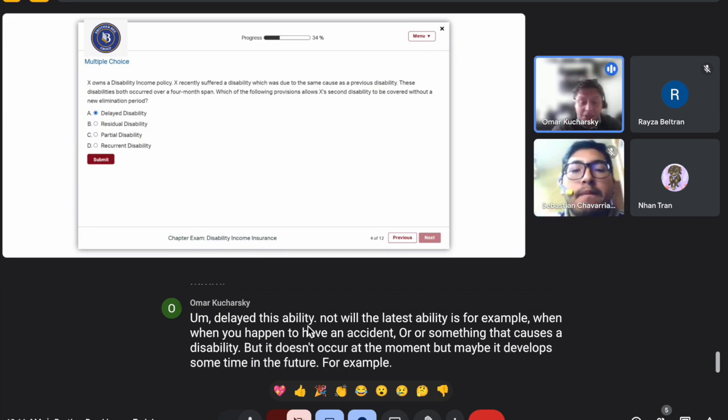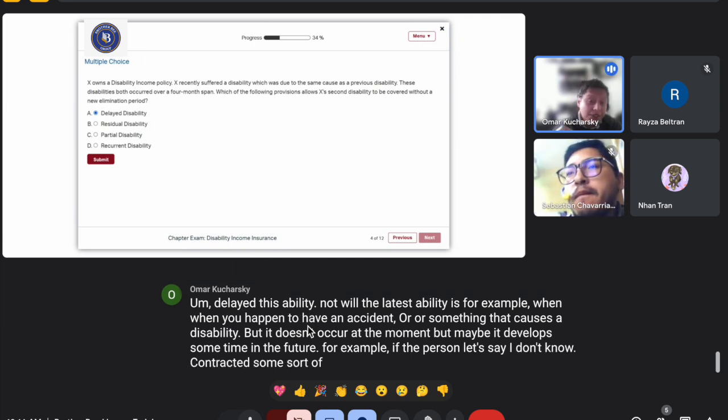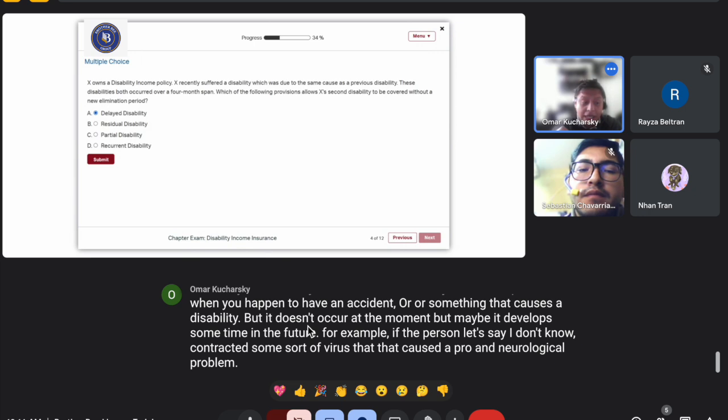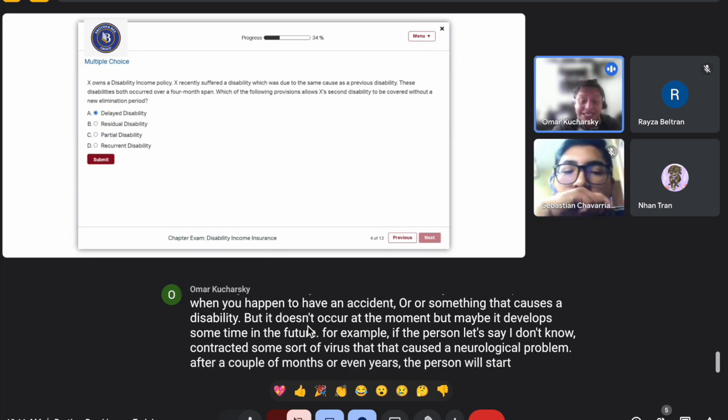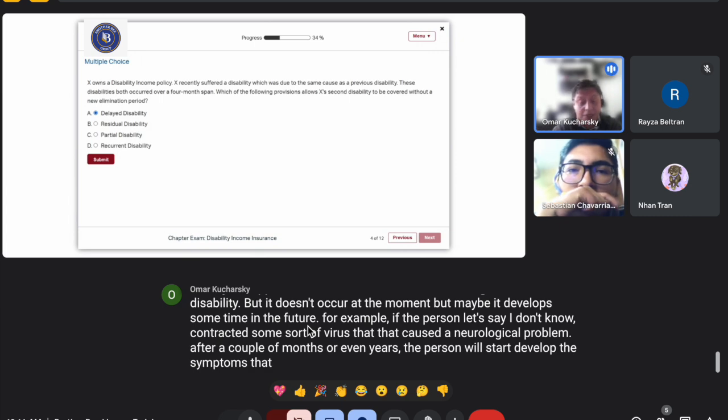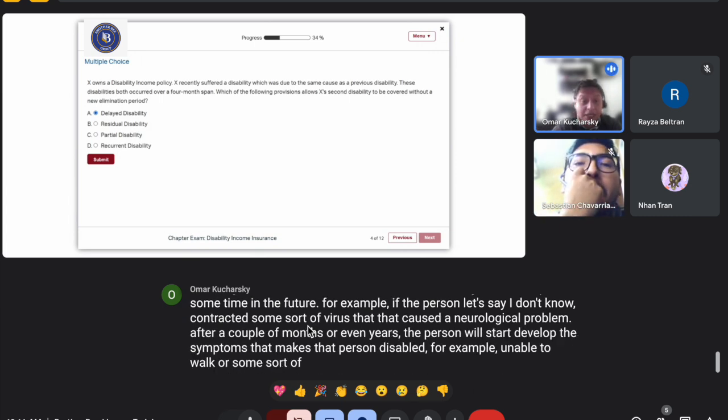For example, if the person contracted some sort of virus that caused a neurological problem, after a couple of months or even years, the person will start to develop symptoms that make that person disabled, for example unable to walk.